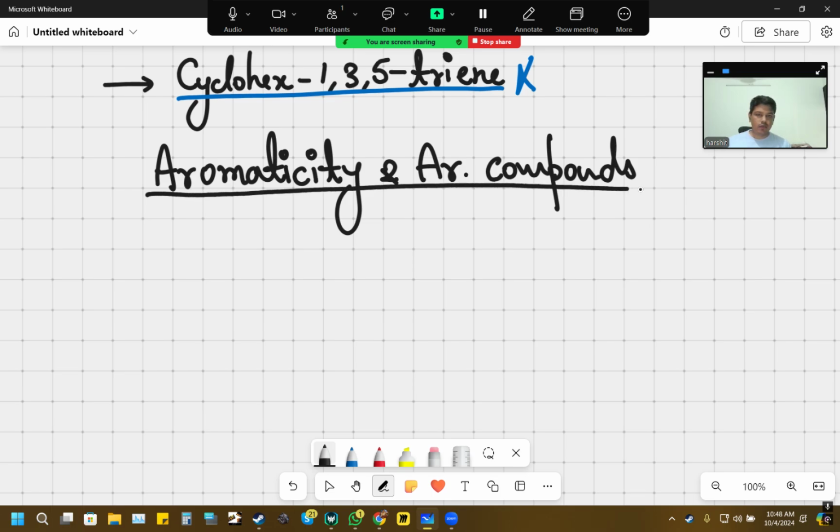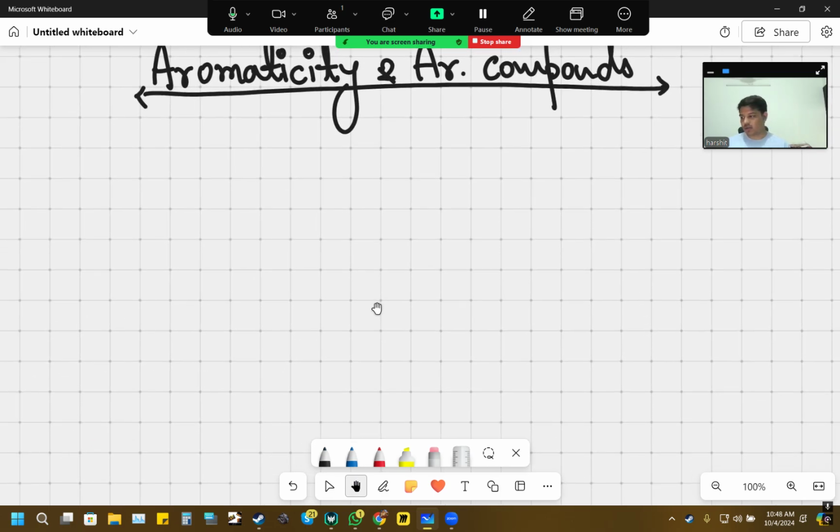Now, what do I generally mean by this? You must have studied in your class books that when organic chemistry was first being discovered, it was believed that organic compounds can only be synthesized by nature, until it was proven wrong.